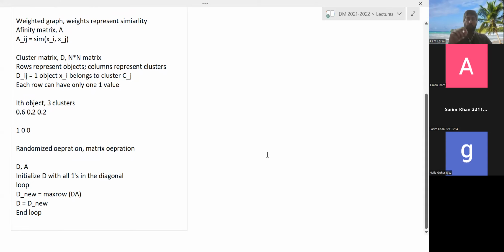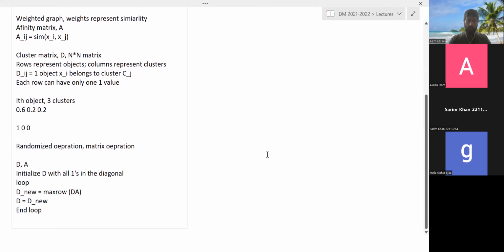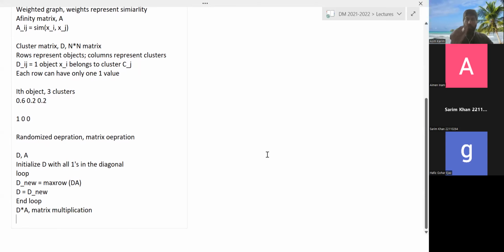So just have one operation in the loop where you do this matrix multiplication, D and A. The current D with A, A of course does not change. So current D, and then you do the max row. I'll explain what max row is. By the way, the D into A is matrix multiplication. So this matrix multiplication is actually doing the same computation that we described through the graph. So for each node, it is actually computing the weighted sum of all the nodes that are connected to it.